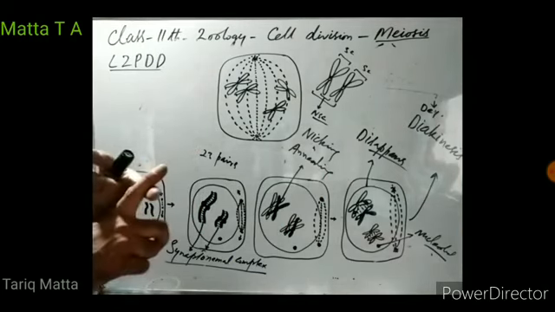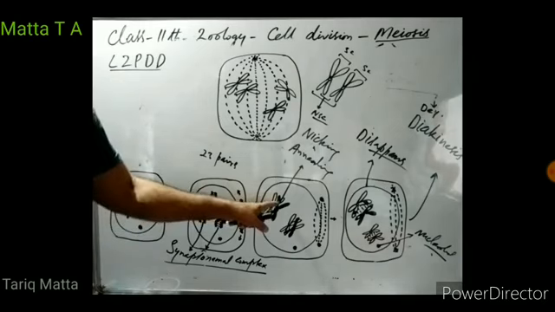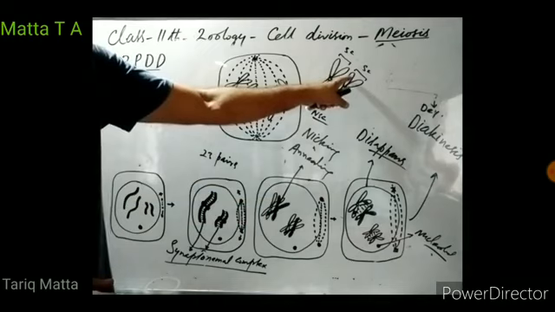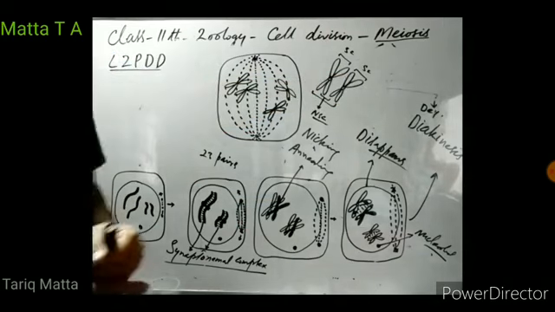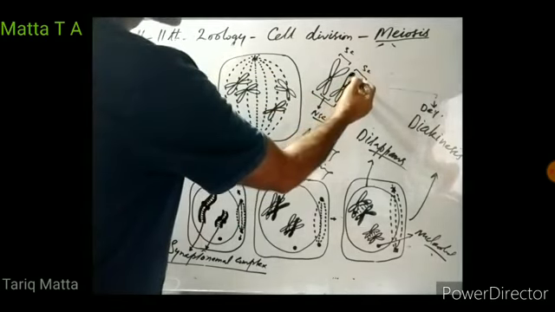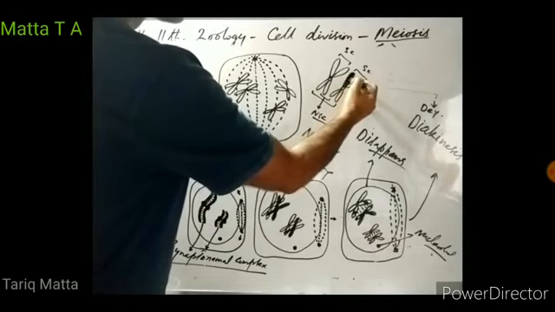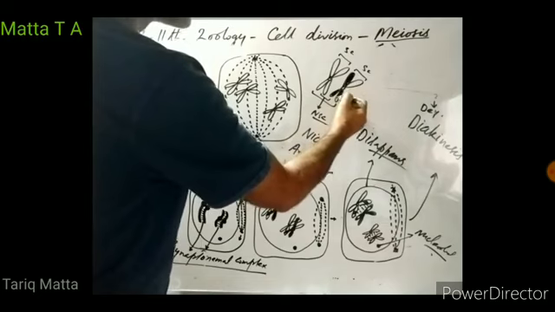When they cut, they change their position. The portion of this chromosome is transferred to this chromosome and the reciprocal portion of this chromosome is transferred to this chromosome, right? So there is exchange of gene segments.